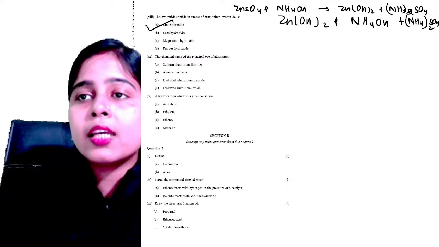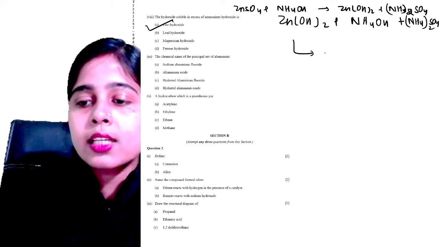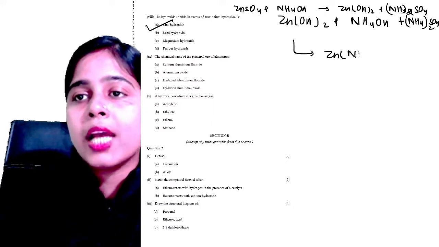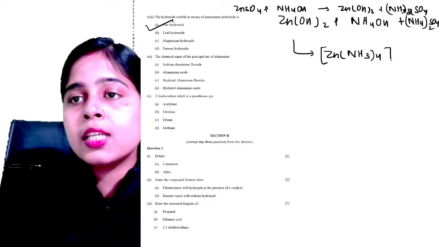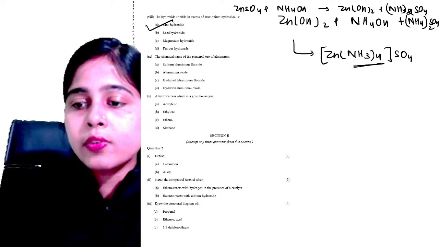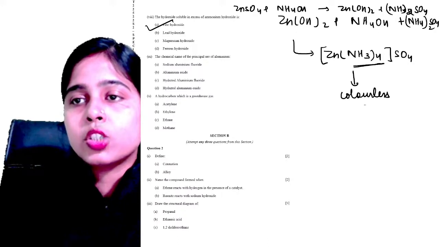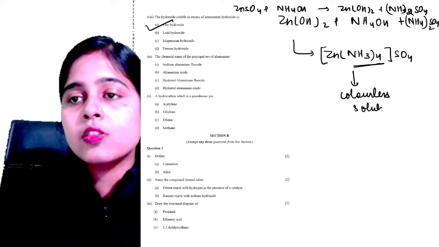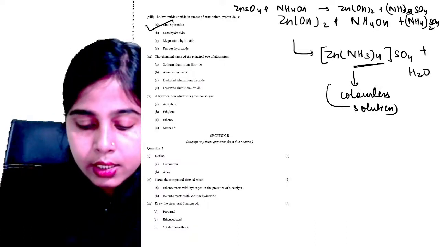If you put more ammonium hydroxide to this solution, zinc hydroxide will form a complex compound, that is tetraamine zinc 2 sulfate. Tetraamine zinc 2 sulfate will be formed, which is completely soluble in the solution. It is a colorless solution you will obtain over here, and water will also be formed. Clear?